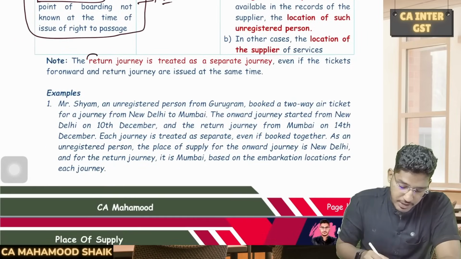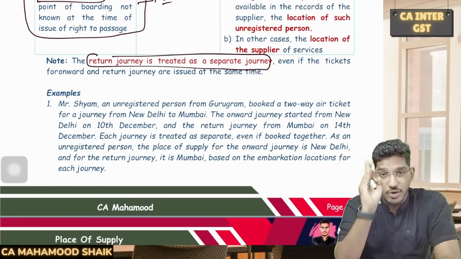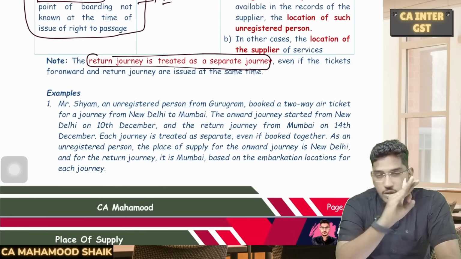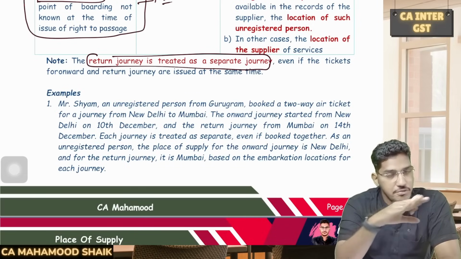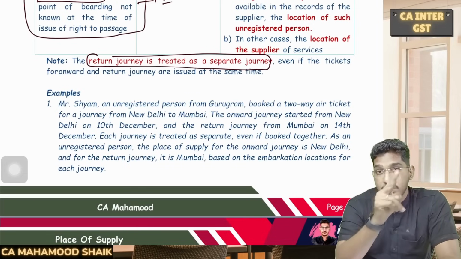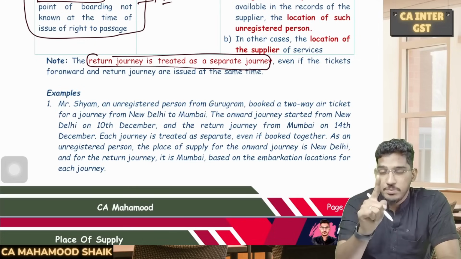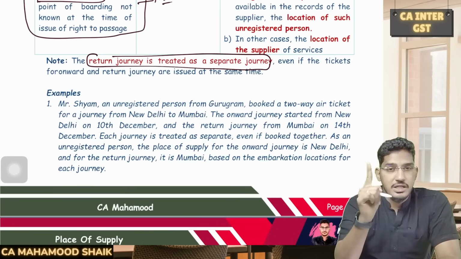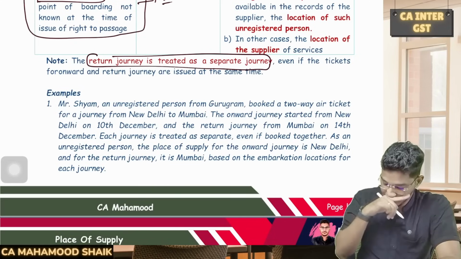Next, and most important part here, return journey will be treated as a separate journey. Sometimes you book a round trip. In that case also, it will not be treated as a single journey. Your two journeys, both will be treated as two separate journeys, and accordingly for both the journeys you have to determine the place of supply. Even though you book a single round trip ticket, it will be considered as two journeys, and accordingly you have to determine the place of supply.